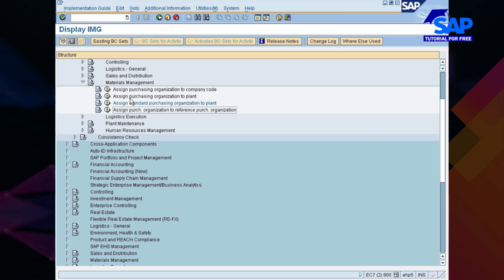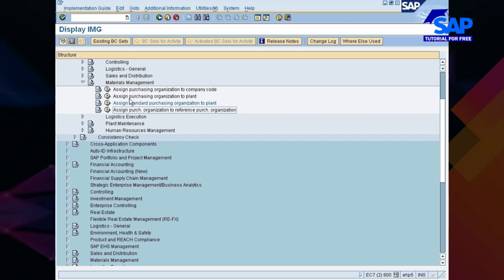Such a purchase document is called a central contract or global contract. So whenever the need arises, the local plants will refer to the contract created by the global purchase organization and procure the materials or services. What is the benefit? Because the global purchase organization is negotiating the terms and conditions at global level, the local purchase organizations will get the benefit of having access to those terms and conditions.